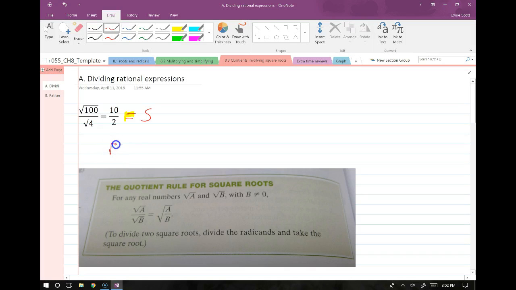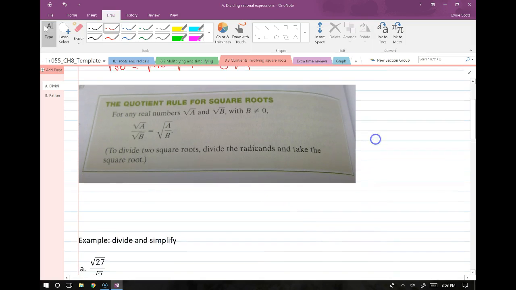If I want to simplify the square root of 50, I split it up into a number that is a perfect square and whatever else. So 50 splits up into 25 and 2. 25 works because it's a perfect square, so the 25 turns into 5 and we have root 2. That's what we did in the last sections.